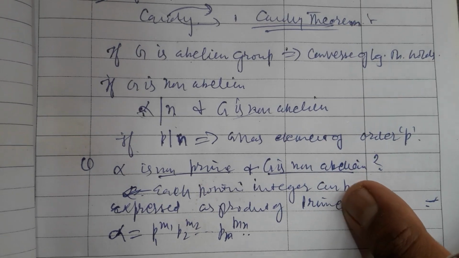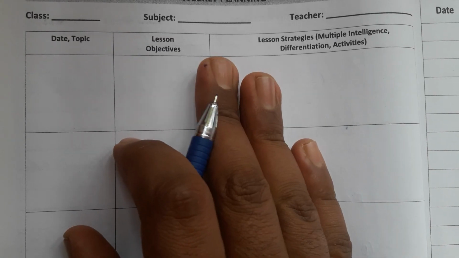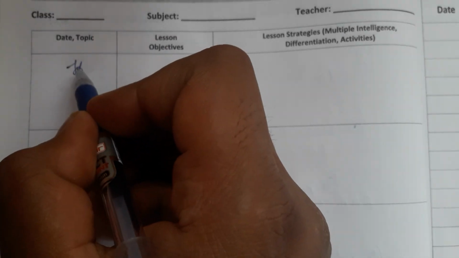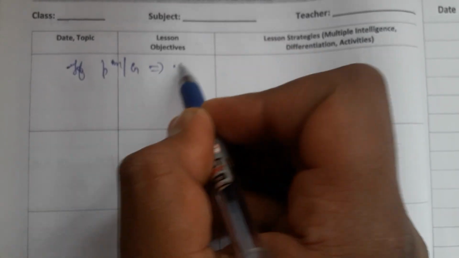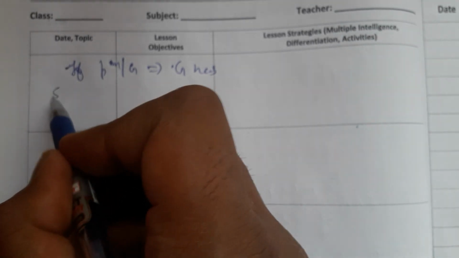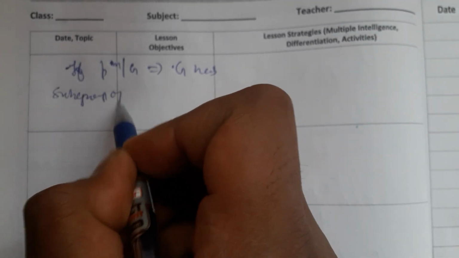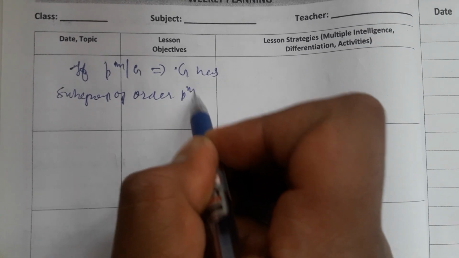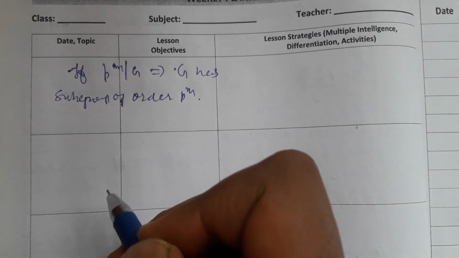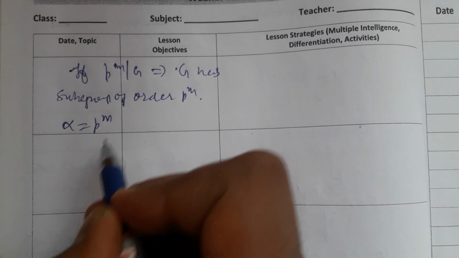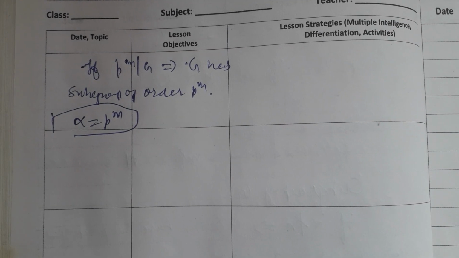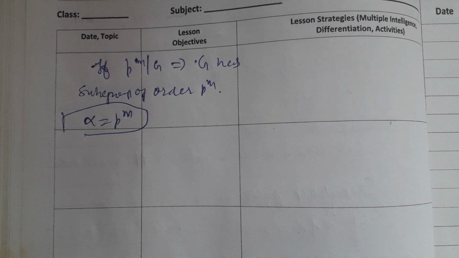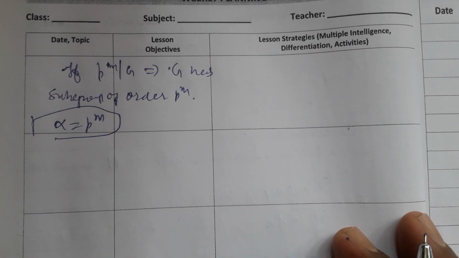The Sylow theorem says that if p to the power m divides the order of G, then G has a subgroup of order p to the power m. If alpha is of the form p to the power m, then this question is answered by Sylow, who completed this concept in finite group theory.